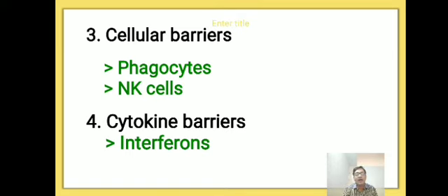This interferon is able to protect the other healthy cells from further infection. Those are called interferons.